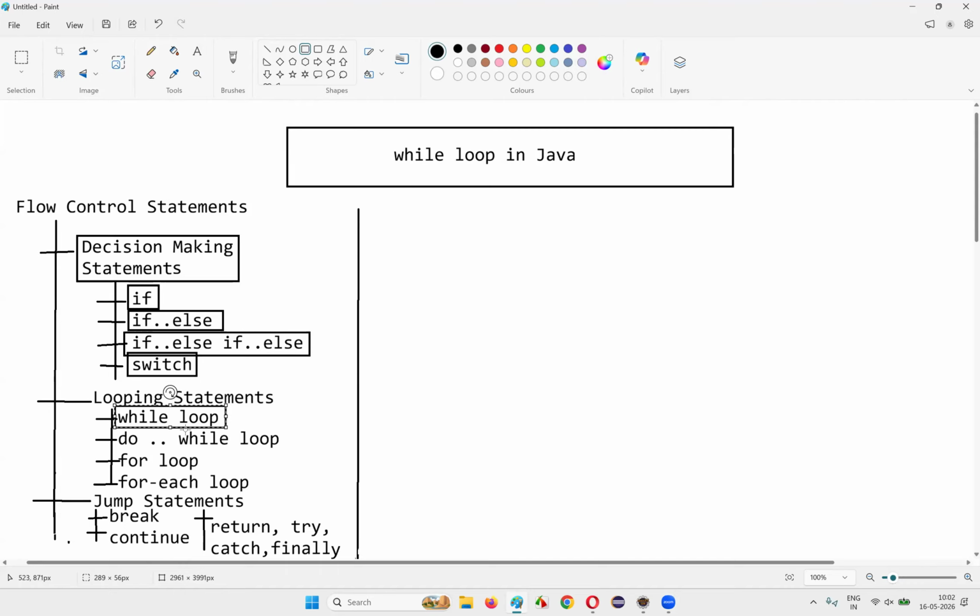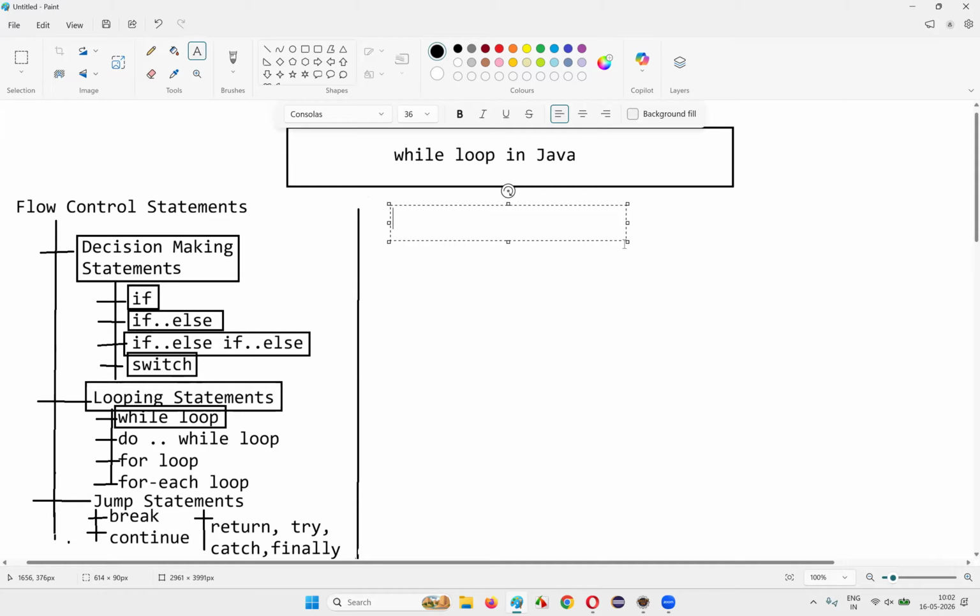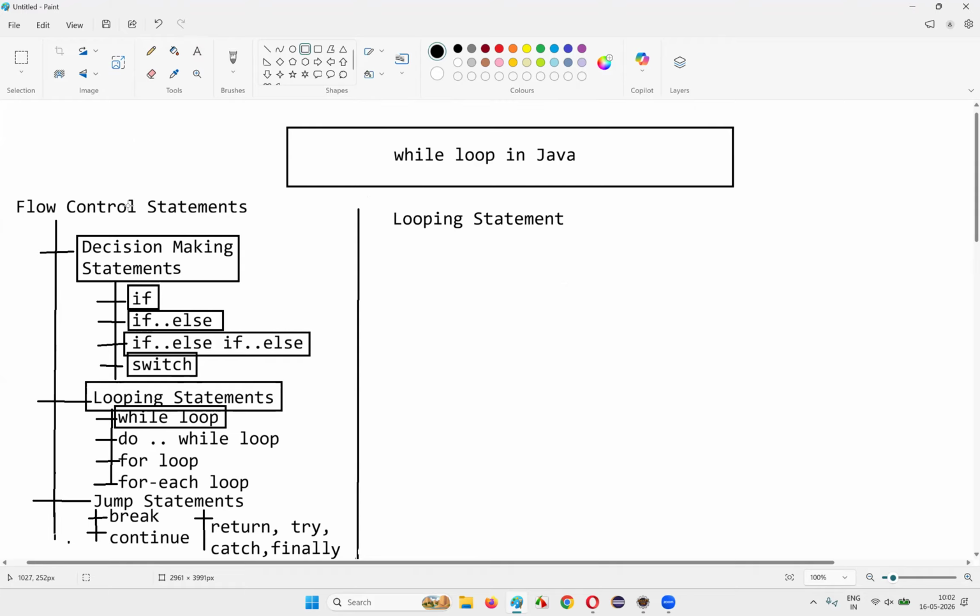Java. Before I cover or explain anything about this while loop, I want to first explain what exactly are these looping statements. Okay? What actually are these looping statements? Let me cover that first. So looping statements. You see, the looping statements fall under the flow control statement. That means by using the looping statements, we can change the flow of the execution of the code.